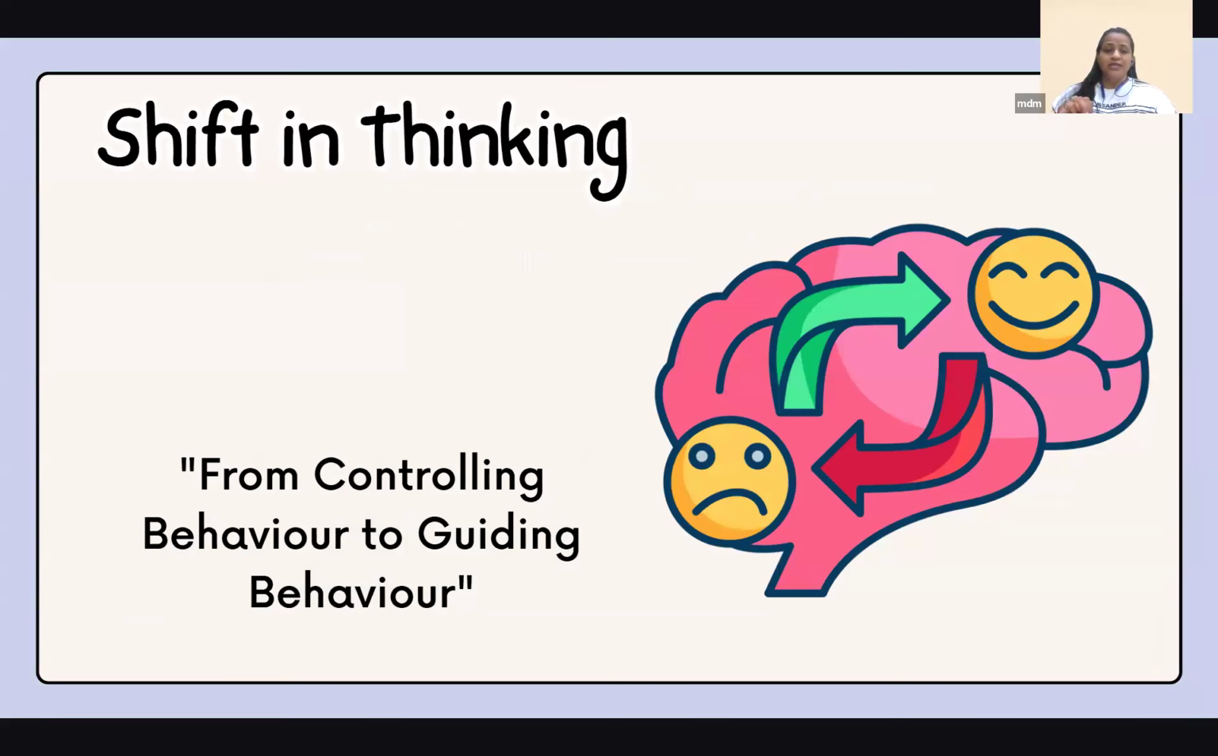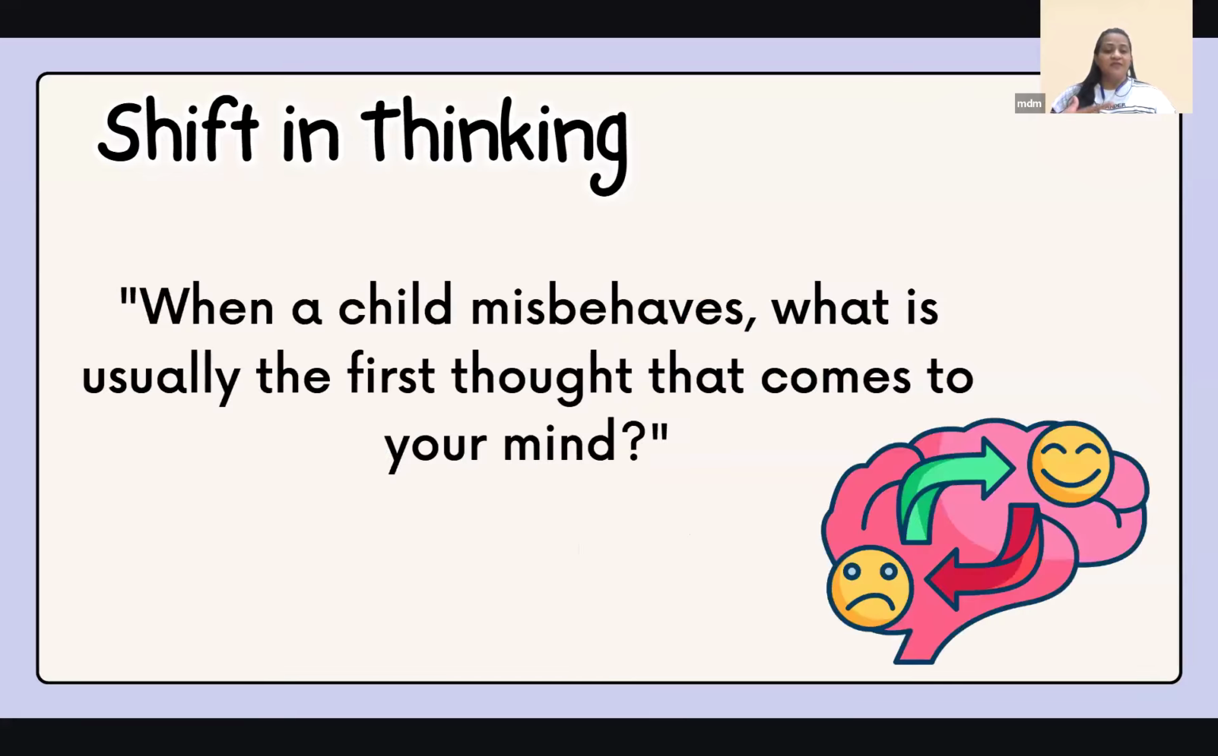The third approach is shift in thinking from controlling their behavior to guiding their behavior. How can we shift that thinking in us? Like, see, when a child misbehaves, the first thought that comes to our mind is stop it. Don't do that. You are not going to behave like this, right?